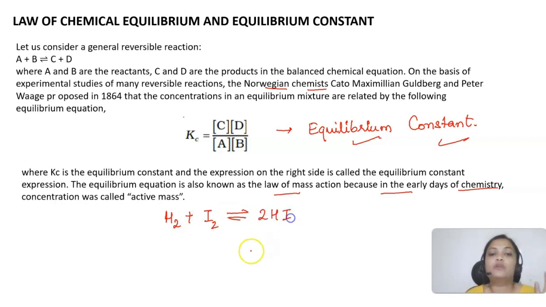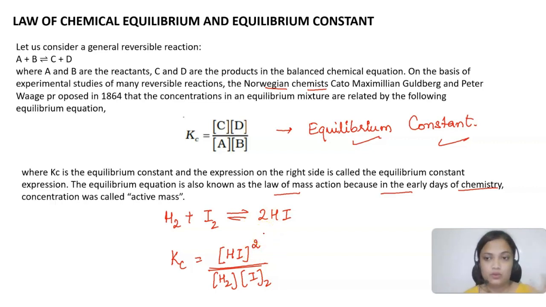If I want to write the equilibrium constant for this reaction, I have to take the concentration of the product. The product is HI, and concentration we always represent in square brackets, you know that, divided by the concentration of hydrogen into the concentration of iodine. But what is this 2 here? This 2 will go into the power, in the exponent.